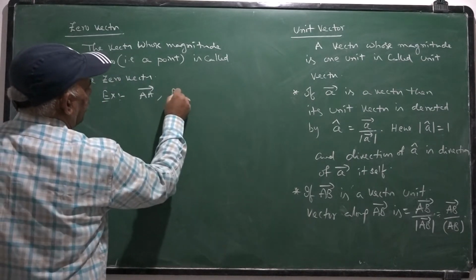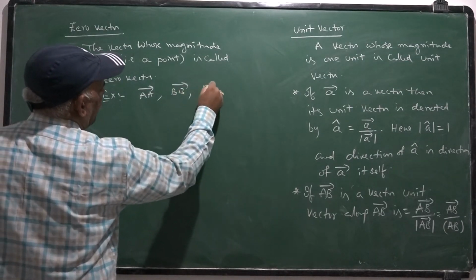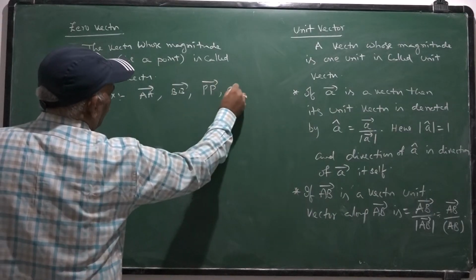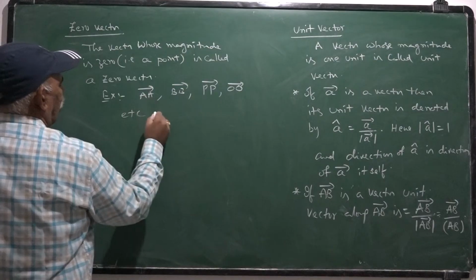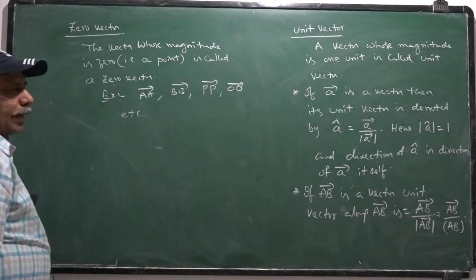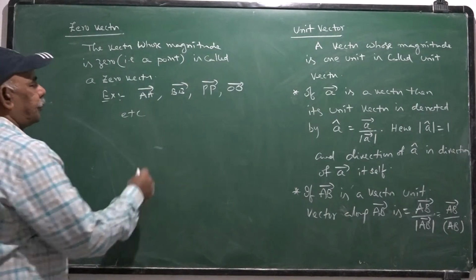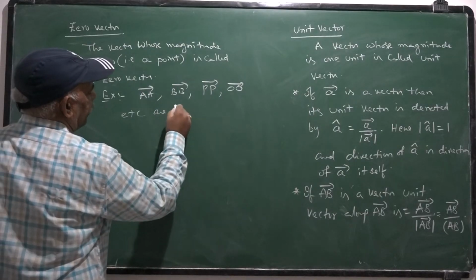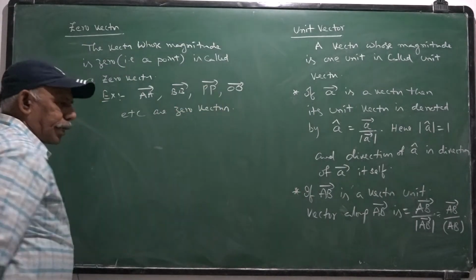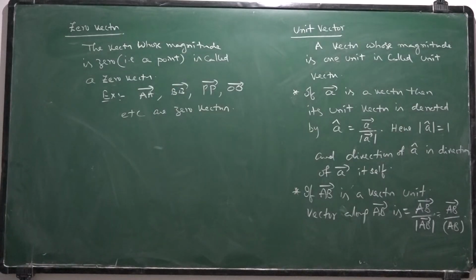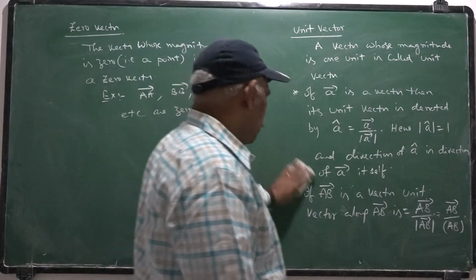So like that, BB bar, PP bar, OO bar, etc. are zero vectors. Geometrically it represents a point, of course. That is called zero vector.